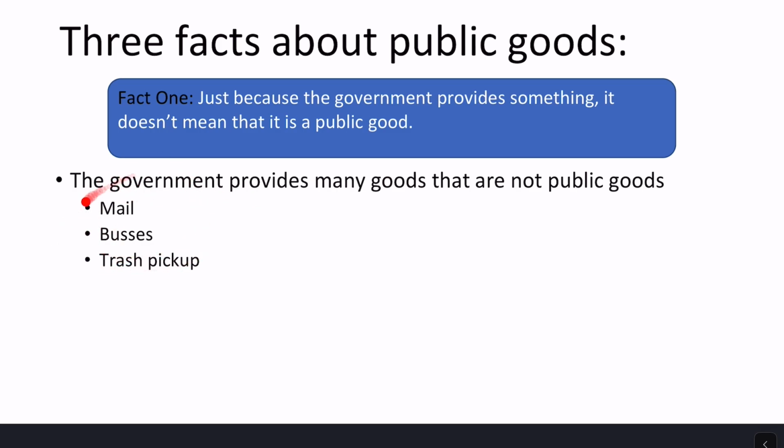So there might be other reasons why government provide these. We don't need to go into those now. But what I want to get across here is just because the government provides it out in the real world doesn't mean it fits this public good definition of what we want to use in class.